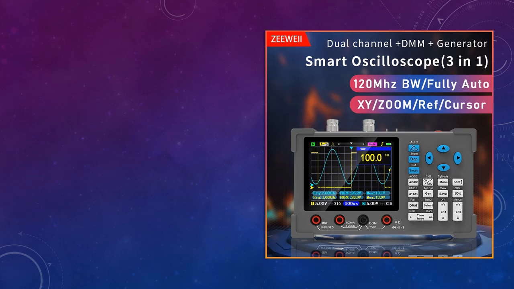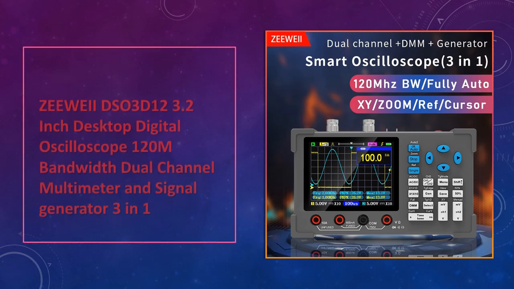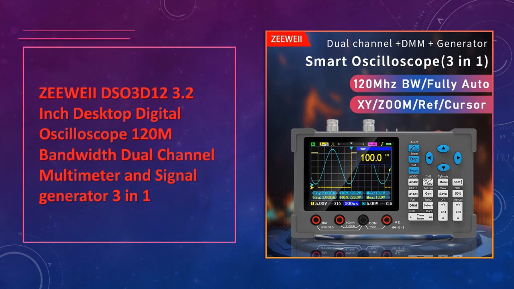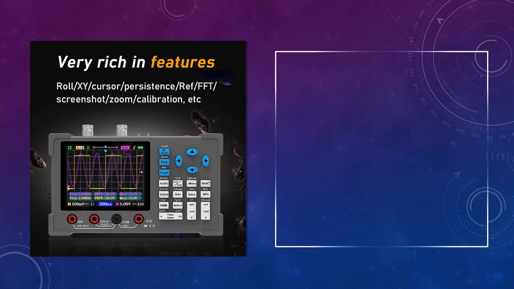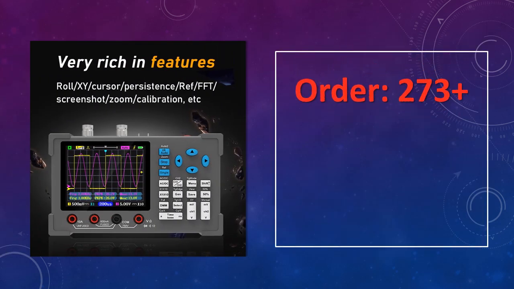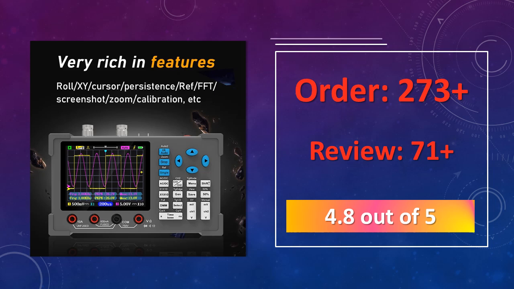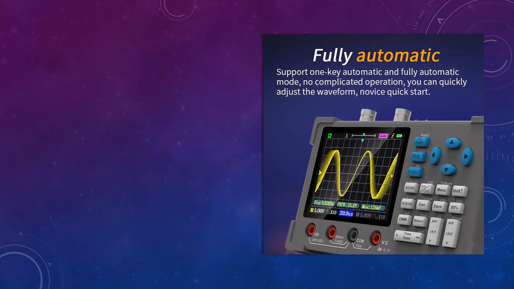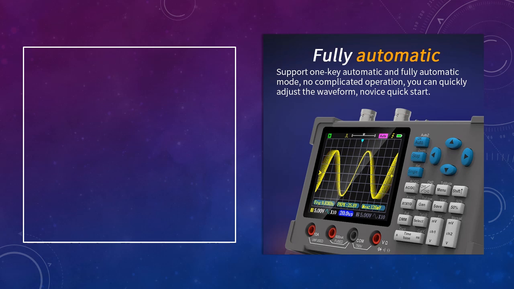At number 4. ZEEWEII DS03D12 Digital Oscilloscope, a desktop oscilloscope with a 3.2-inch screen, 120 MHz bandwidth, and integrated multimeter and signal generator capabilities. The advantages of this automotive oscilloscope are: high bandwidth for detailed waveform analysis, multifunctionality for added versatility, compact size,